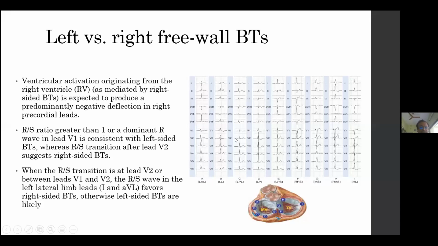When the transition is at V2 or between V1 and V2, an RS pattern in the left lateral leads, 1 and aVL, favors a right-sided bypass tract. Otherwise, if it is not present in 1 and aVL, this favors a left-sided bypass tract. In a nutshell, the transition should be after V2 for a right-sided bypass tract, and if the V1 R/S ratio is more than 1 or there is a dominant R, it indicates a left-sided bypass tract.